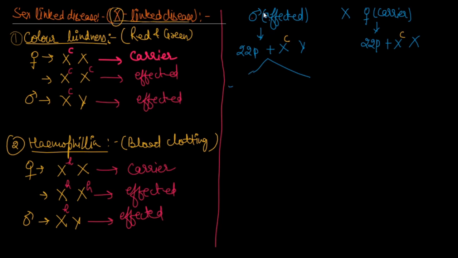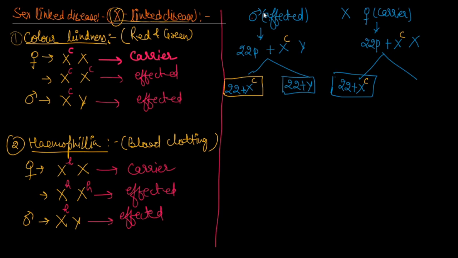In the male, one 22 is combined with X, which has the character C, meaning colorblind, and another 22 is combined with Y, which is normal. In the female, one 22 is combined with X that has C, and the second 22 is combined with a normal X. These are the gametes.